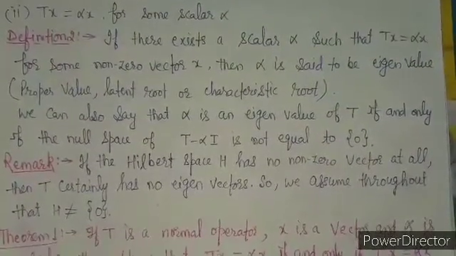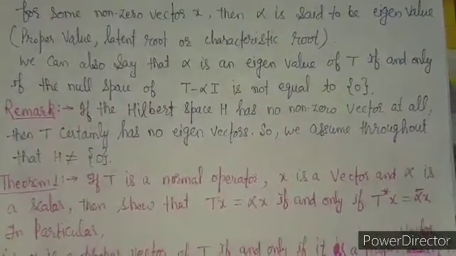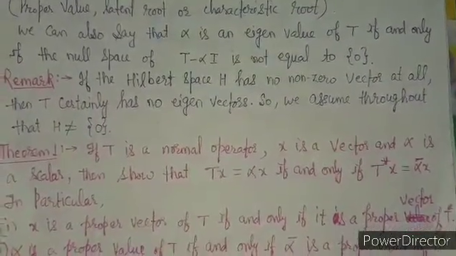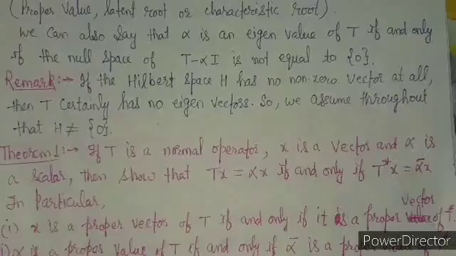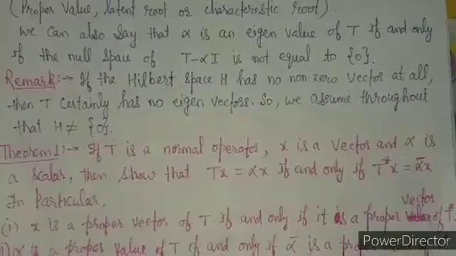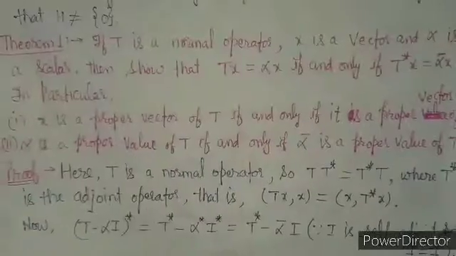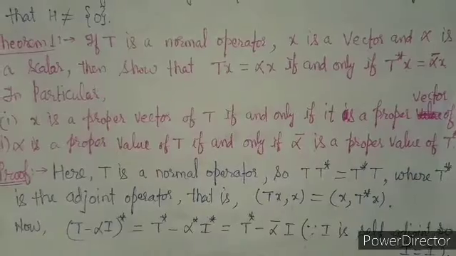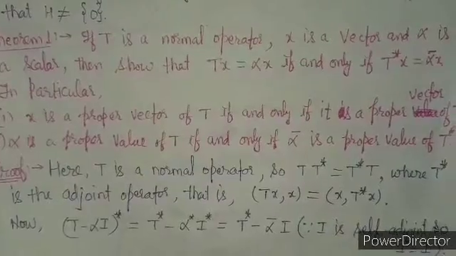In the continuation, we have the theorem, and if you look at the screen, the statement is: if T is a normal operator, x is a vector, and alpha is a scalar, then we have to show that Tx equal to alpha x if and only if T star x equal to alpha bar x. In another way, what we can say is that this x is a non-zero proper vector of T if and only if it is a proper vector of T star, and alpha is a proper value of T if and only if alpha bar is a proper value of T star. So these are the two parts particularly.